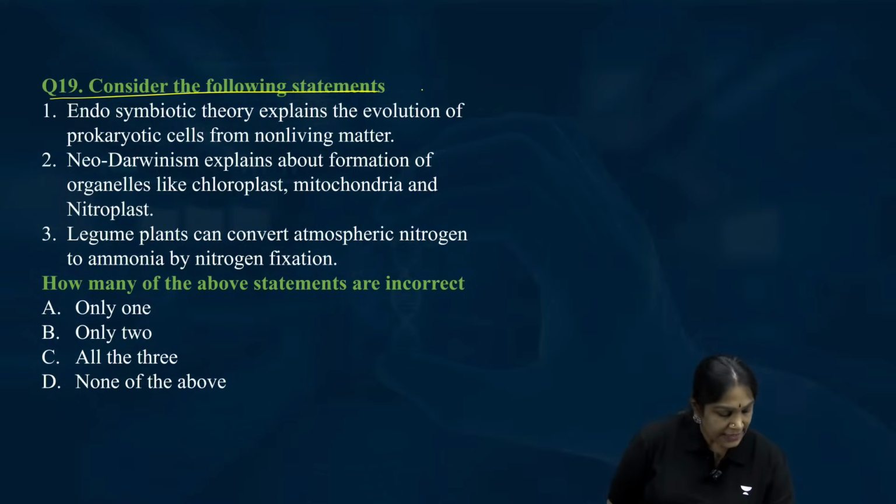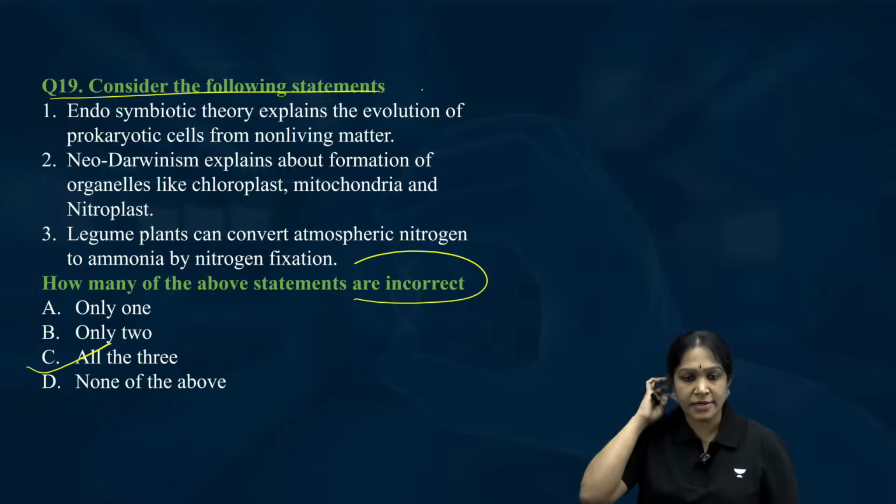The 19th question, the right answer is C. All the three are incorrect.